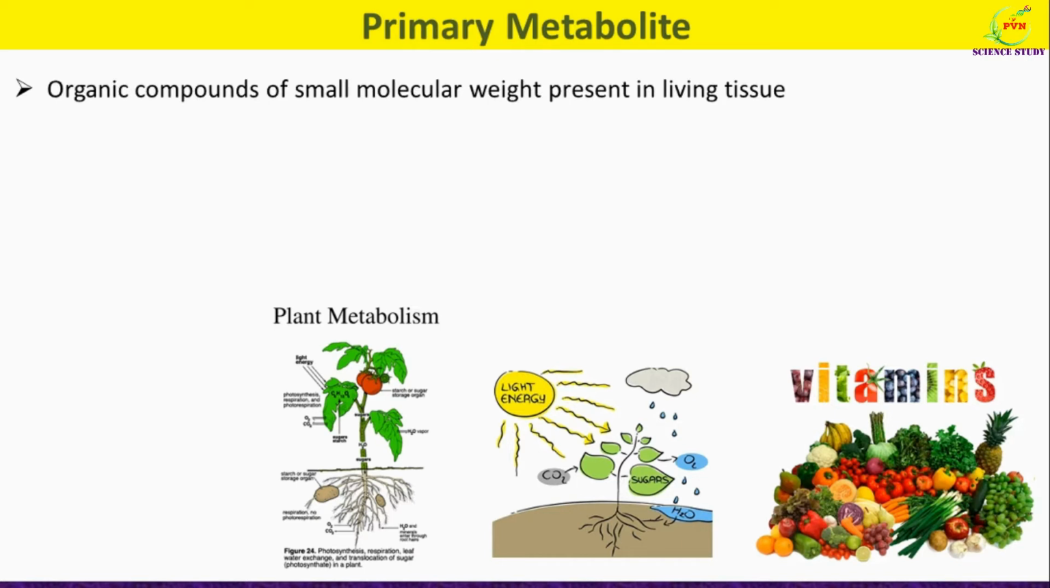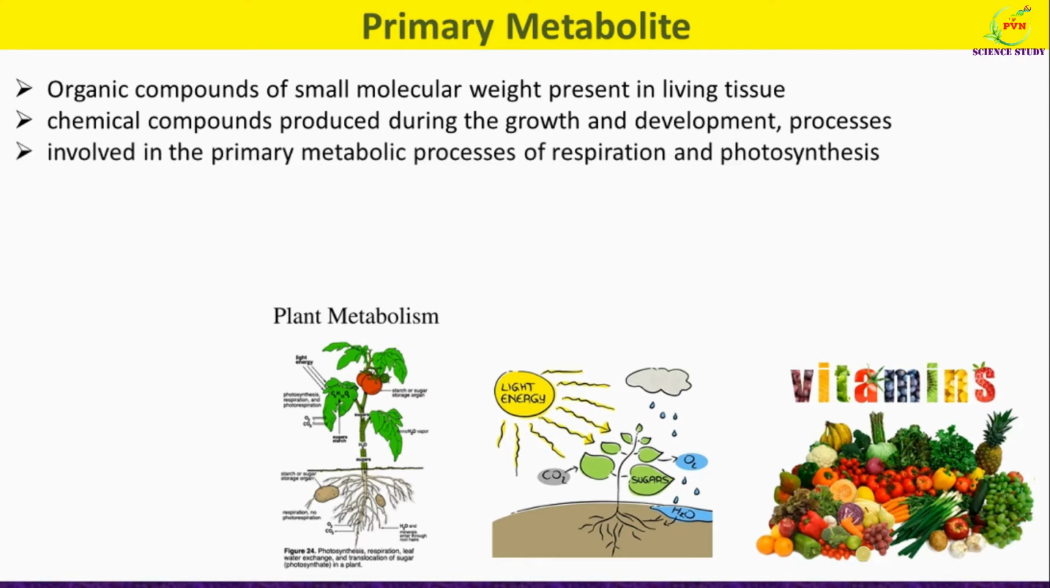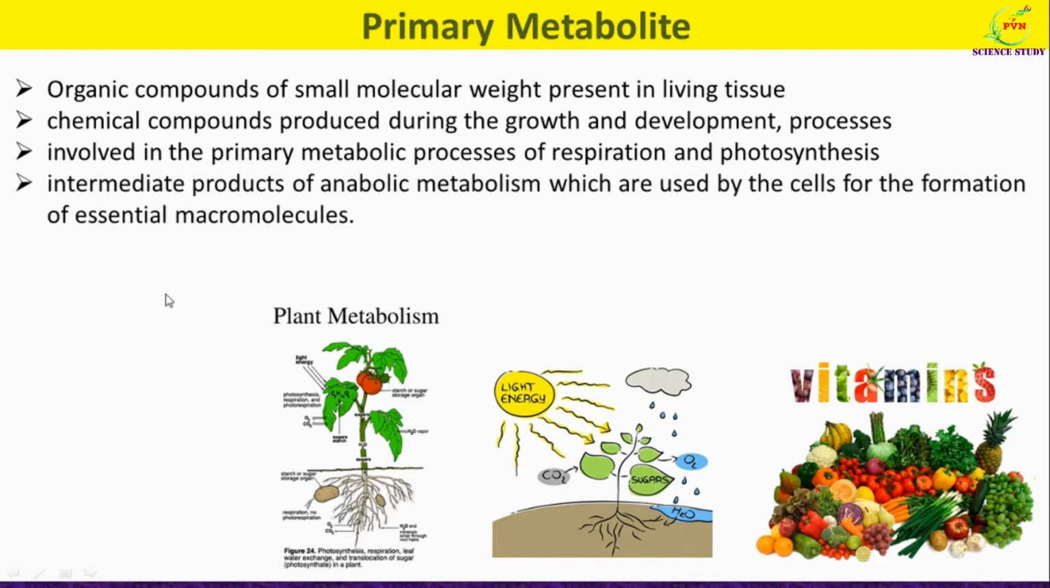Primary metabolites are the organic compounds of small molecular weight present in the living tissue. These are the chemical compounds produced during the growth and development processes. Primary metabolites are involved in the primary metabolic processes of respiration and photosynthesis. So here you can see the process of photosynthesis by which many primary metabolites are produced. Primary metabolites are intermediate products of the anabolic metabolism which are used by the cells for the formation of essential macromolecules.